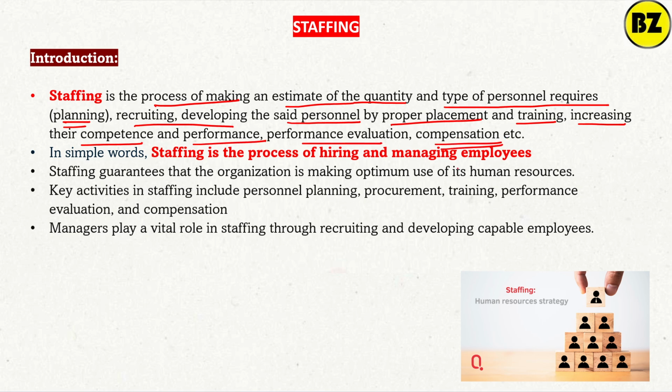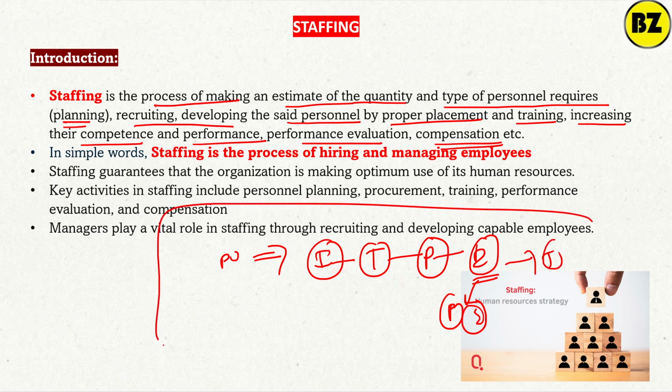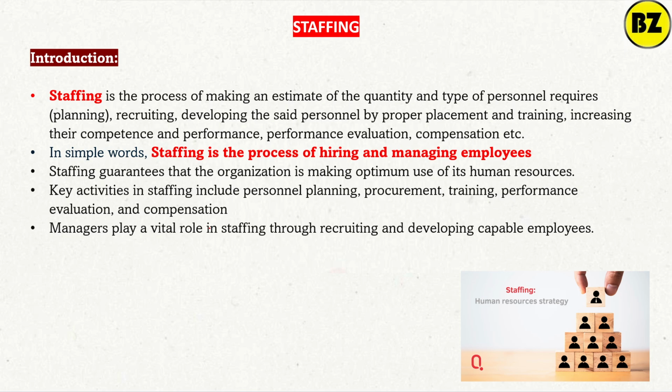For example, if a PO joins the branch: since the IBPS examination, then training, then posting in the branches, then 2-year probation. During the probation, his performance is evaluated, then transfer. All these combined are part of staffing. So in simple words, staffing is the process of hiring and managing the employees.